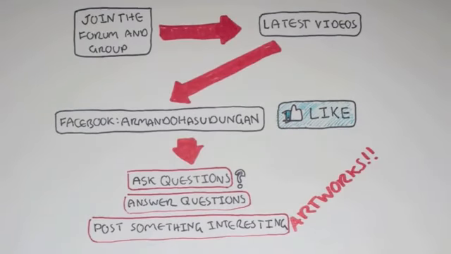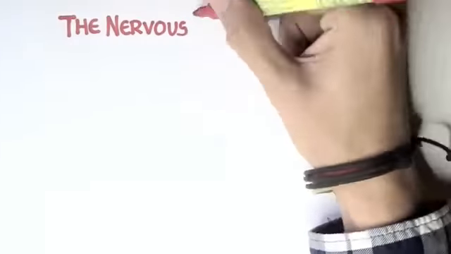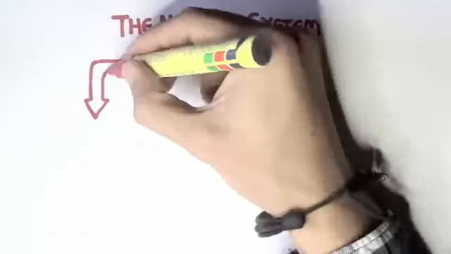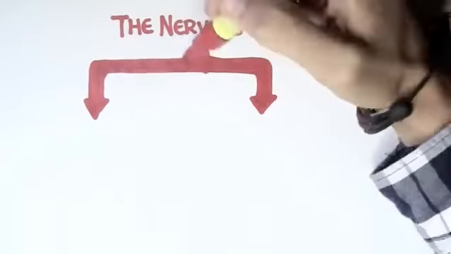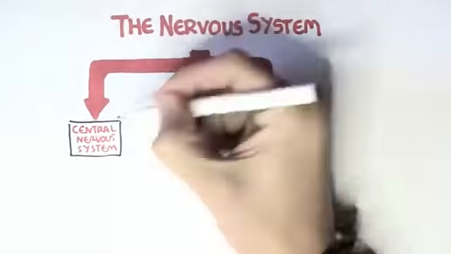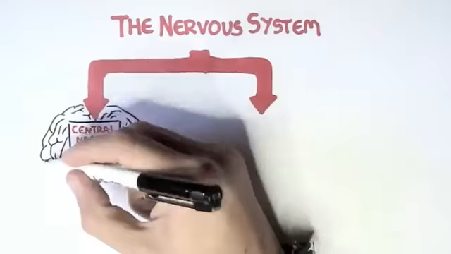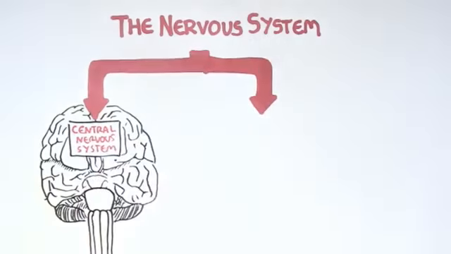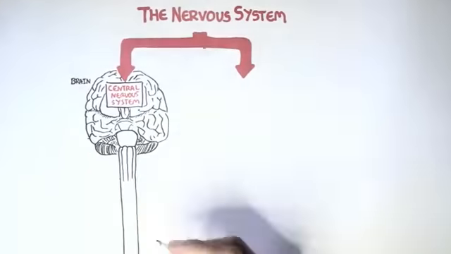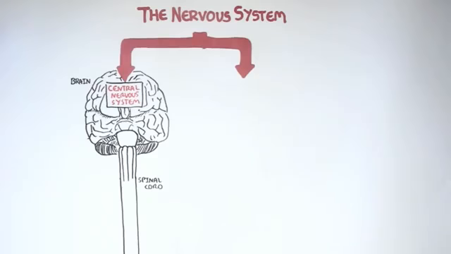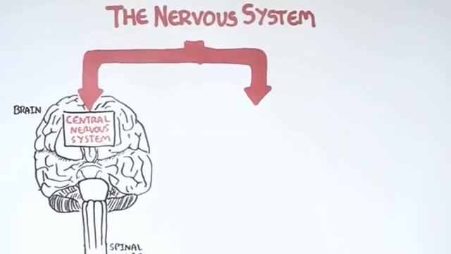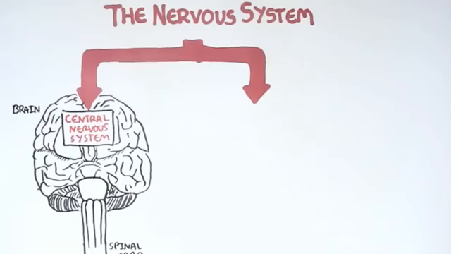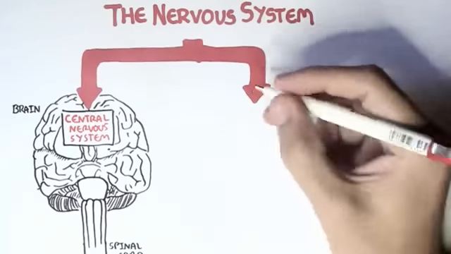In this neurology video, we'll look at the divisions of the nervous system. The nervous system is divided into two parts. The central nervous system consists of the brain and spinal cord. This is where all information, all signals basically come to, and where all information and signals come out from, and also where information can be stored.